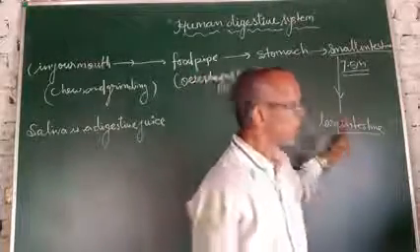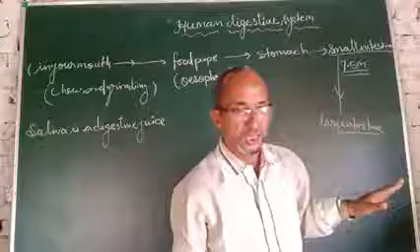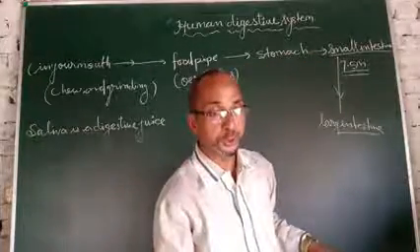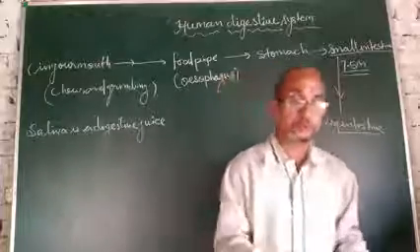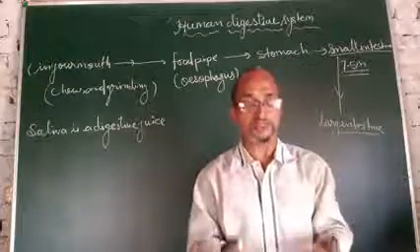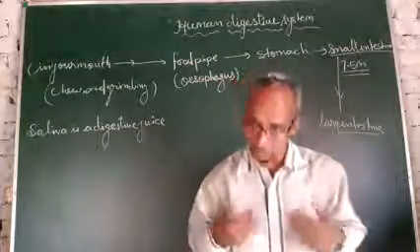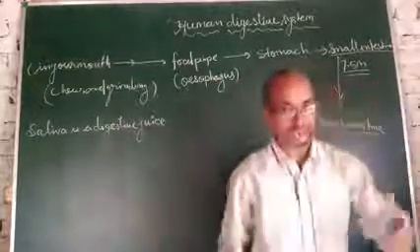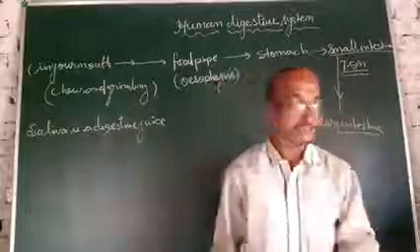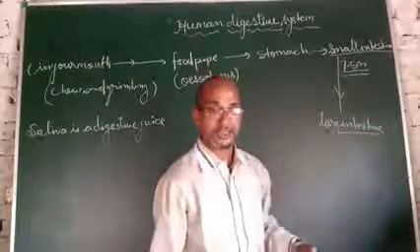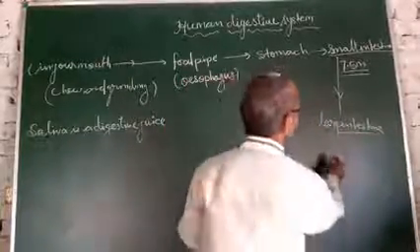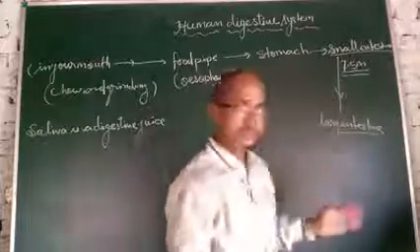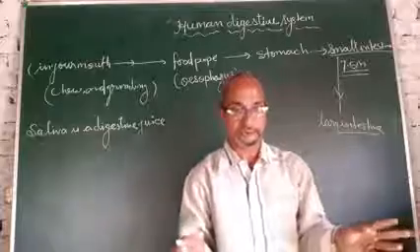In the large intestine, the parts of food that our body cannot absorb or digest enter. What is the large intestine? The large intestine is about 1.5 meters long, but it is wide.